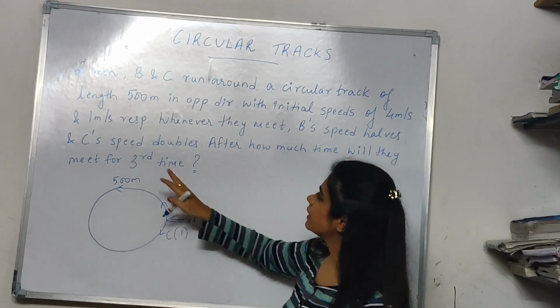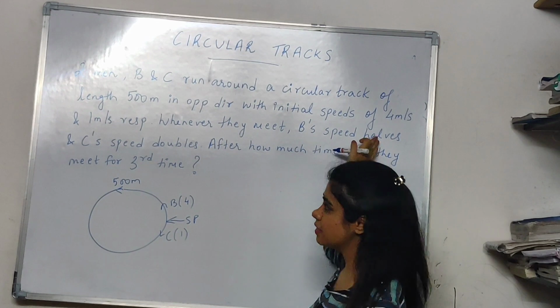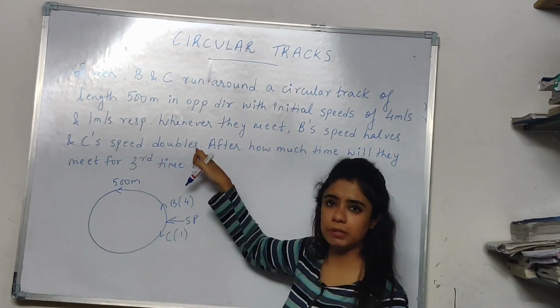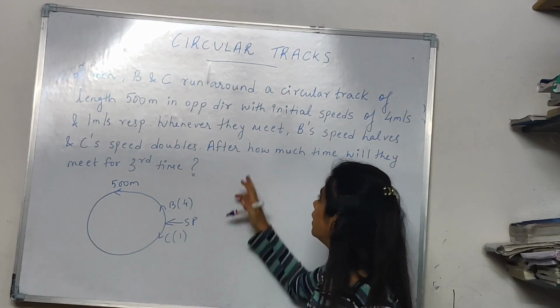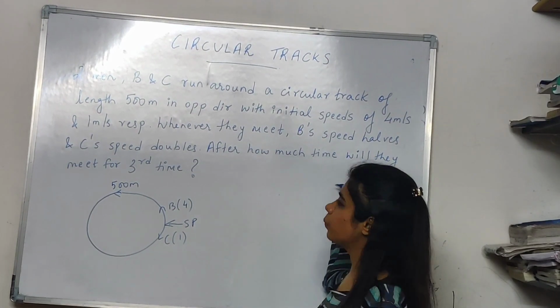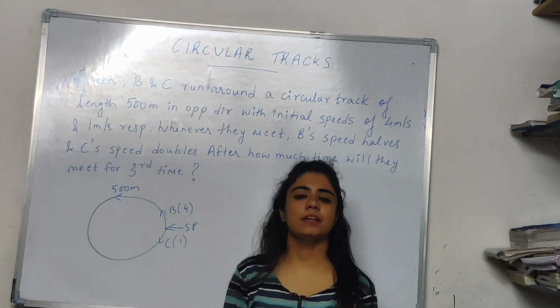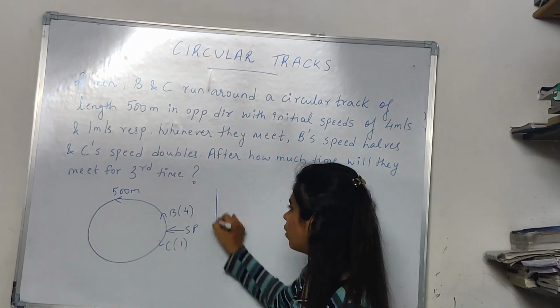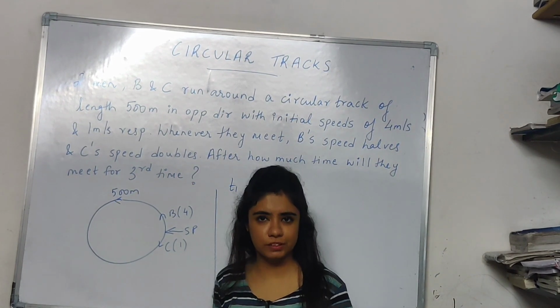Okay, what did it say after that? Whenever they meet, B's speed halves and C's speed doubles. B's speed becomes half, C's speed becomes double. After they meet, after how much time will they meet for the third time? After how much time will they meet the third time? Let's talk about meeting 1. After how much time will they meet for the first time?